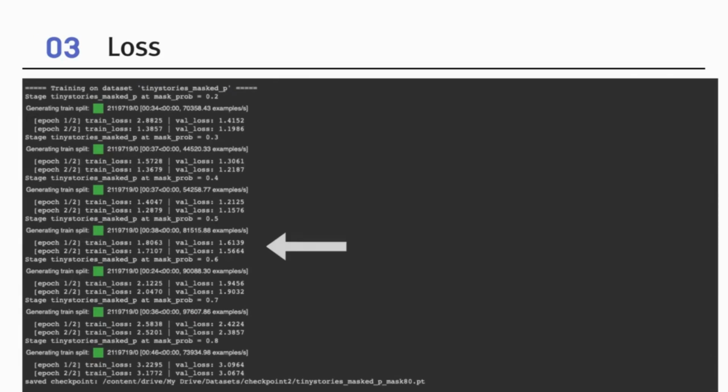If you look at the loss curves, you will notice that once the mask probability exceeds 50%, the loss starts to spike. That makes sense because with over half of the tokens masked, the model has fewer clues and more tokens to predict, which increases the error. Throughout training, the loss continued to decrease steadily, indicating that we didn't run into overfitting.